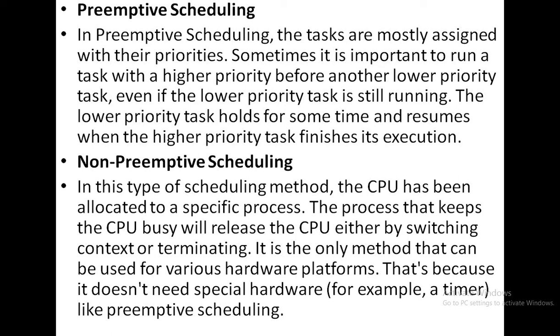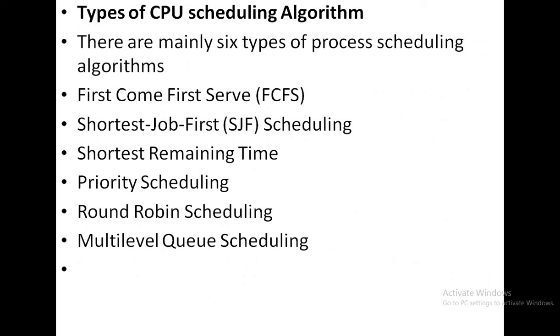Next, what is non-preemptive CPU scheduling? In this type of scheduling method, the CPU has been allocated to a specific process. The process that keeps the CPU busy will release the CPU either by switching contexts or terminating. It is the only method that can be used for various hardware platforms, because it does not need special hardware like preemptive CPU scheduling. So this is all about preemptive and non-preemptive CPU scheduling.